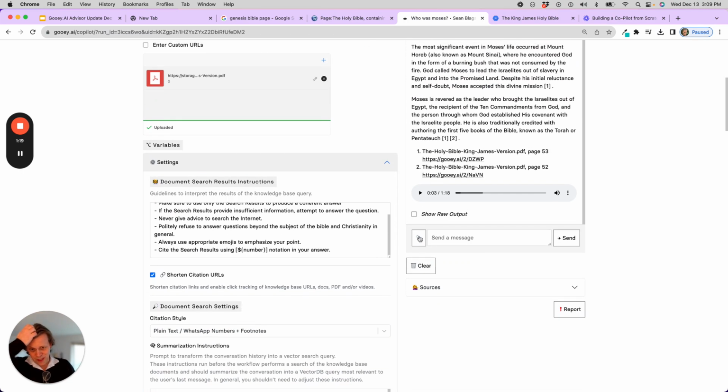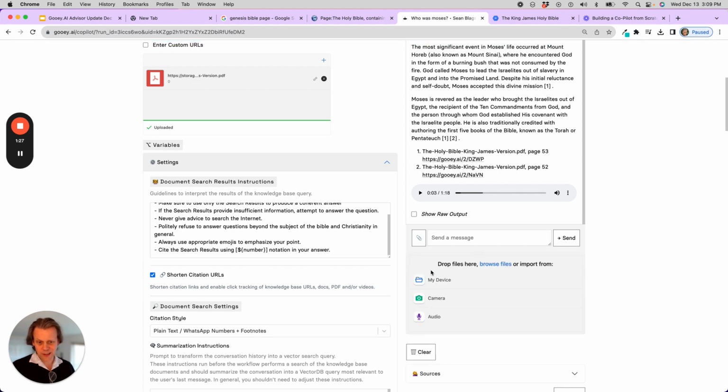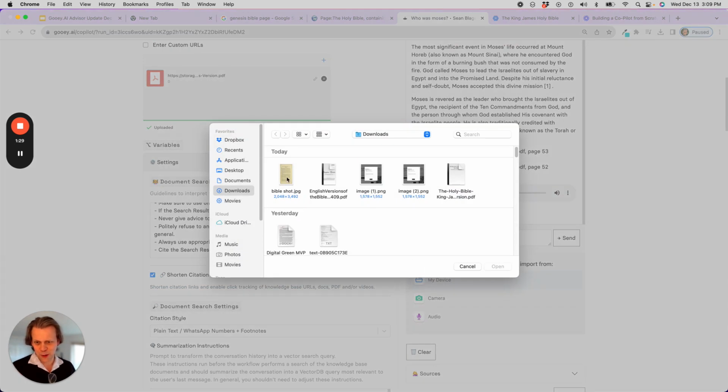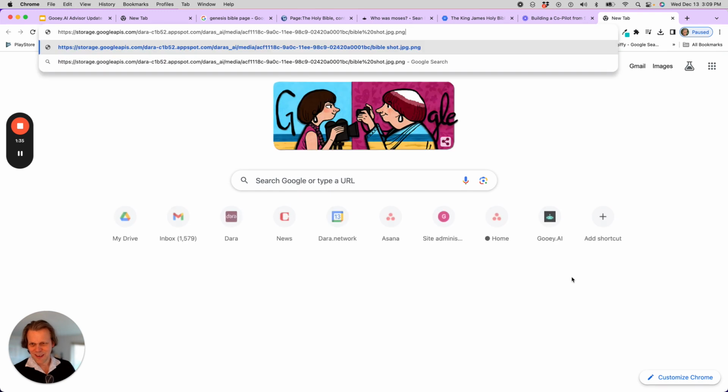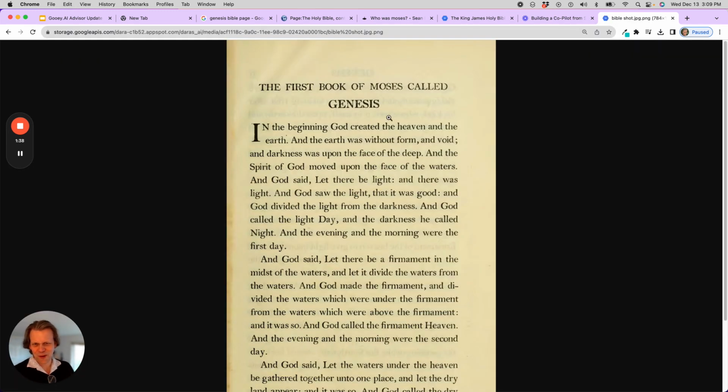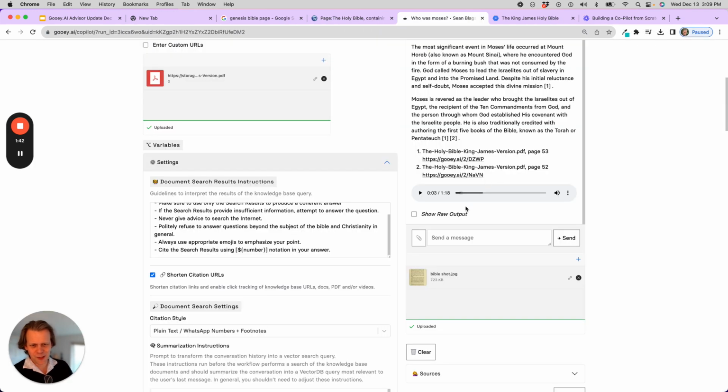The part that's interesting is what happens if I want to have a picture? I can go ahead here and say, well, I have my handy dandy picture that I took of a Bible shot, which is really just the front. I'll show you this picture. This is the first page of Moses called Genesis. And so if you then ask a question like, help me understand this passage.